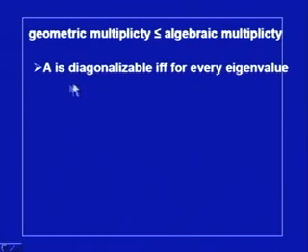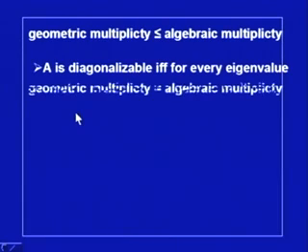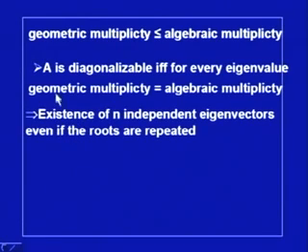And A is diagonalizable if and only if for every eigenvalue geometric multiplicity is equal to the algebraic multiplicity. If this is true for each and every eigenvalue, only then A is diagonalizable. So, this is the condition on A which suggests whether a matrix is diagonalizable or not, because this condition ensures the existence of n independent eigenvectors even if the roots are repeated. So, we do not have to worry about whether we can get the independent vectors or not.